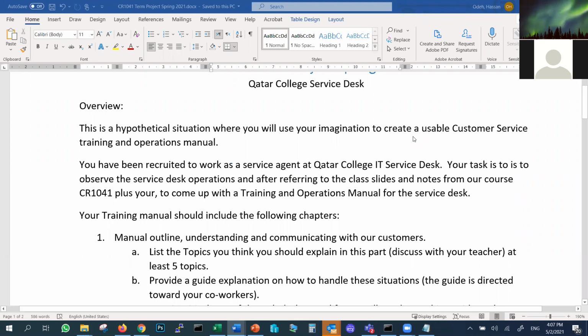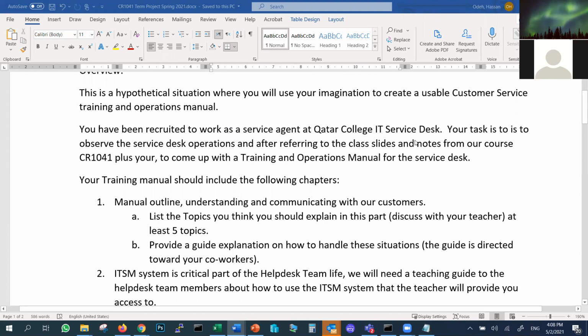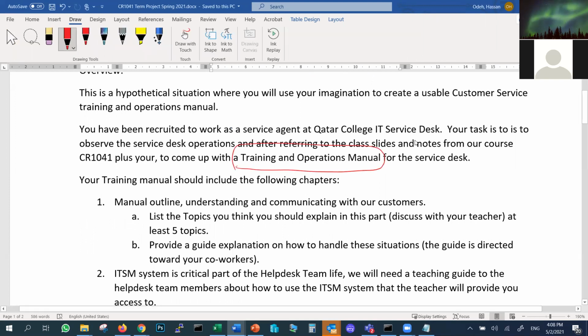I have a company. I have a small IT department, 3, 4 or 5 people. Obviously, my company is growing and I need to build a good IT help desk team. Up to today, my guys were fixing computers and doing stuff, but Abdullah is here, Ahmed is here, fine. I hired you to make me a help desk manual, or a help desk catalog, a training operational manual, to show my help desk guys what to do.